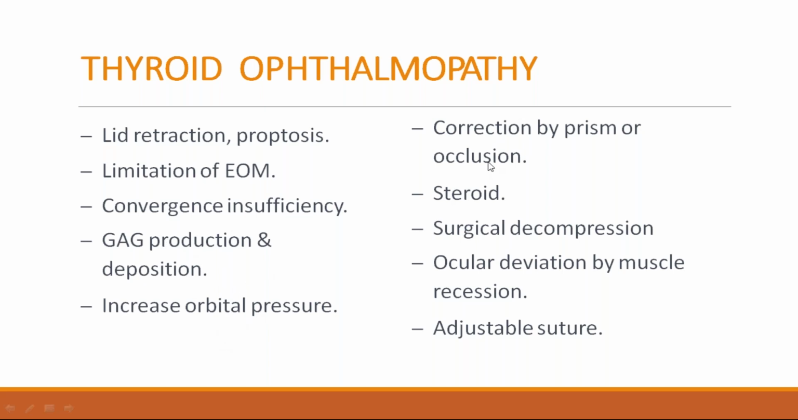There is increased arterial pressure, corrected by prism or by occlusion. If there is severe optic neuropathy, you should give intravenous or oral steroids. If there is severe proptosis with corneal ulcer, then you have to go for surgical decompression. Sometimes you can go for adjustable suture treatment. That is thyroid ophthalmopathy.